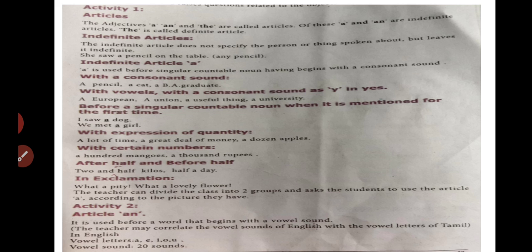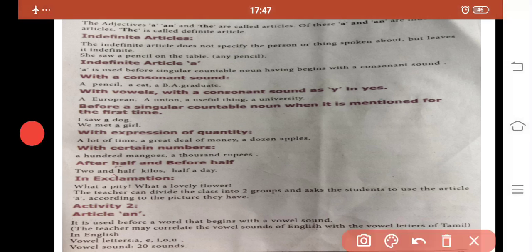Indefinite articles do not specify the person or thing. It does not specify any things or persons. For example, she saw a pencil on the table. Here, they are using an article a before the pencil.